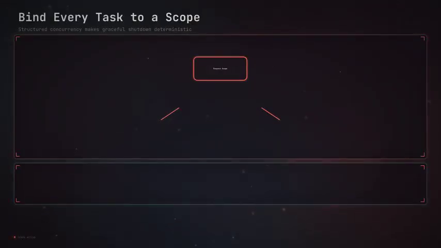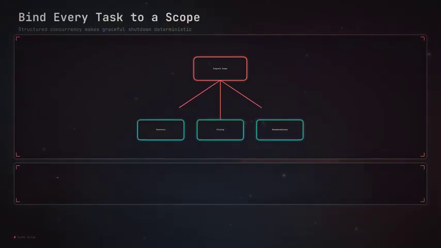Structured concurrency fixes this by binding every task to a parent scope. Think of the scope as a lifetime boundary. The parent cannot exit until every child inside it either completes or is cancelled. No child escapes. No parent leaves early.